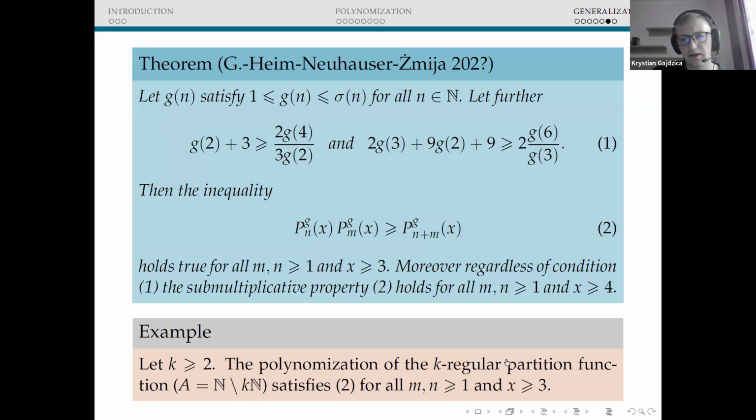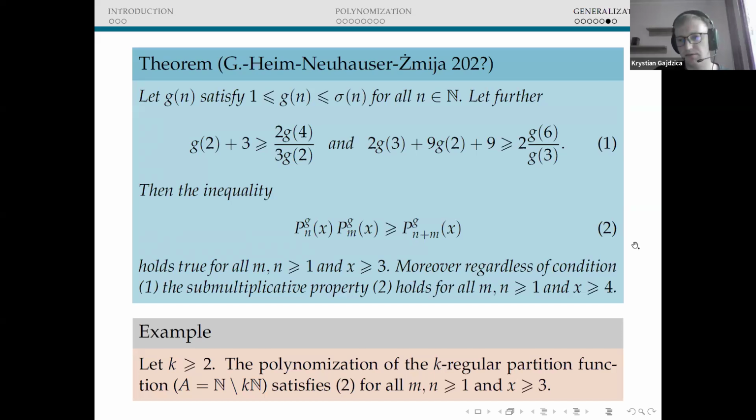So this k-regular partition function counts the number of partitions of n where the parts belong to the set of natural numbers without k, 2k, 3k, and so on.